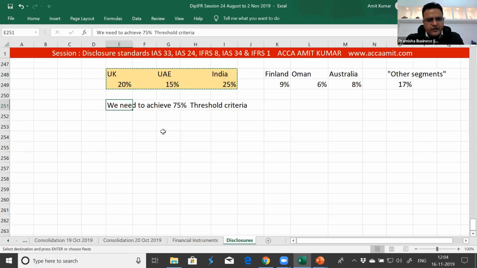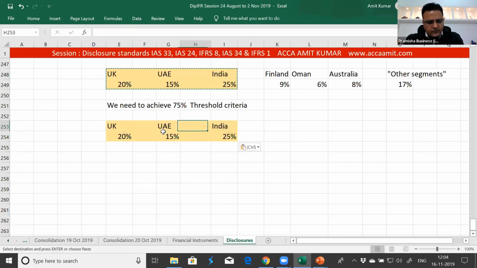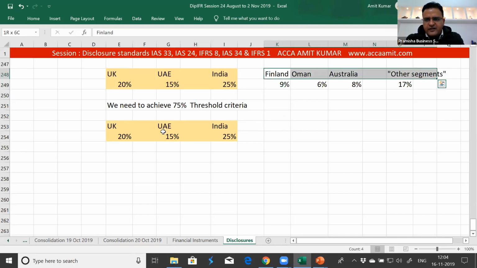These 3 we have to report anyway. Which others among them? They're all other left, and 3 we have identified which we can use as reportable segments. Now, which 2 do you think we will bring forward? If we bring Finland forward, we need the support of either Oman or Australia. What do you think should be reportable? Finland or Oman, or Australia and Oman? If we represent, we still are short of 14% to reach the 75% threshold.